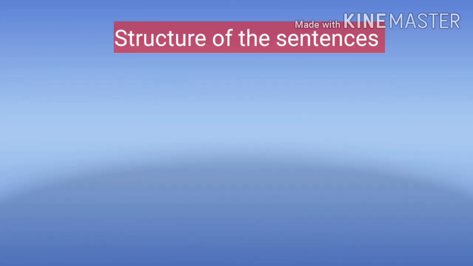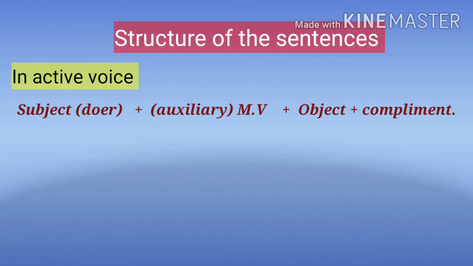Now we will learn the structure of the sentence. In active voice, the structure of the sentence is subject plus verb plus object. It can be an auxiliary verb or main verb. A change in the verb will lead to different tenses. A change in the relative position of the subject, verb, and complements leads to different kinds of sentences.